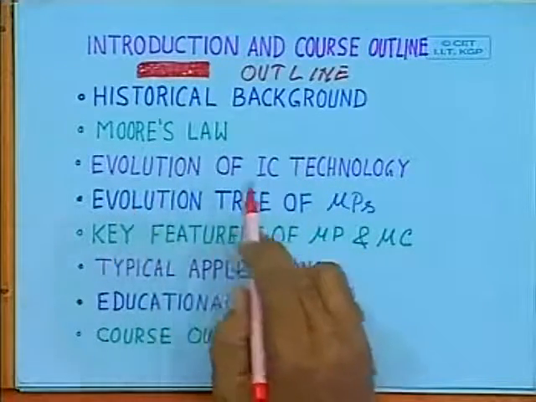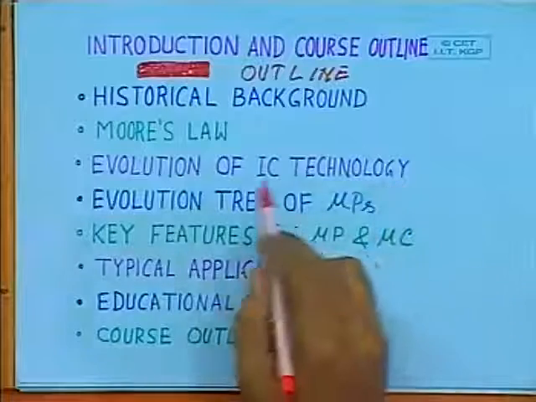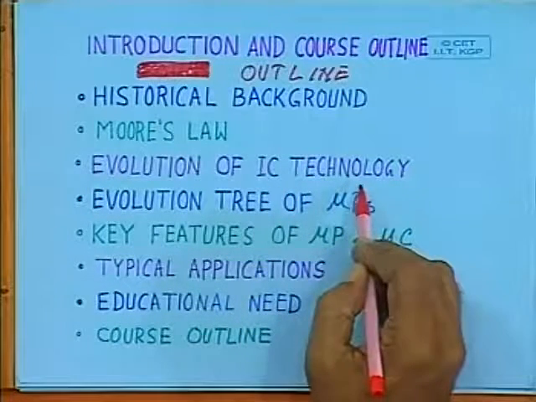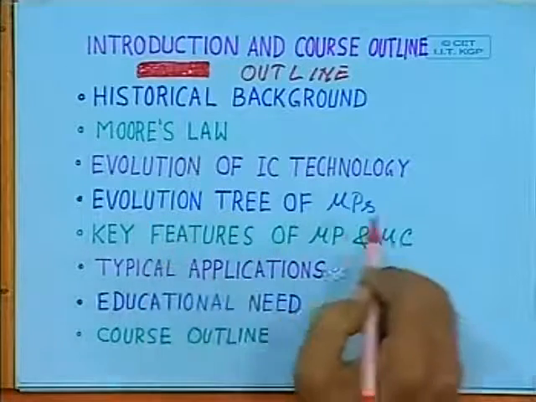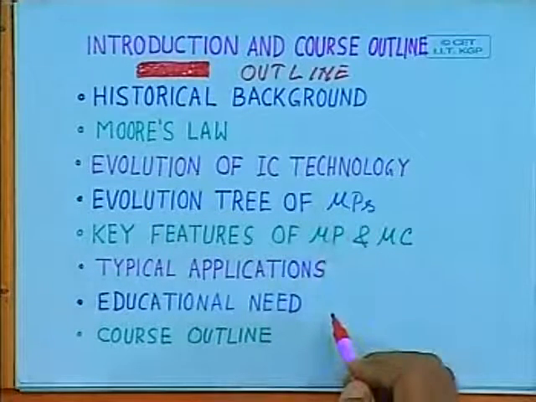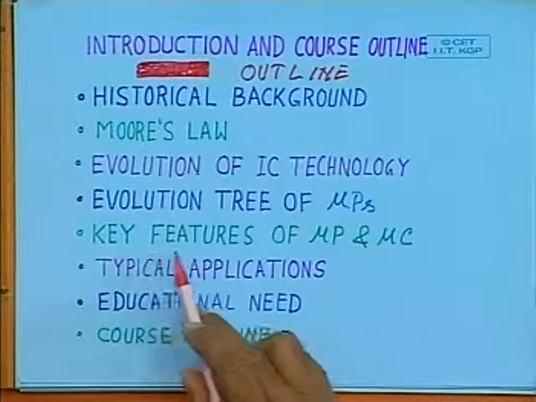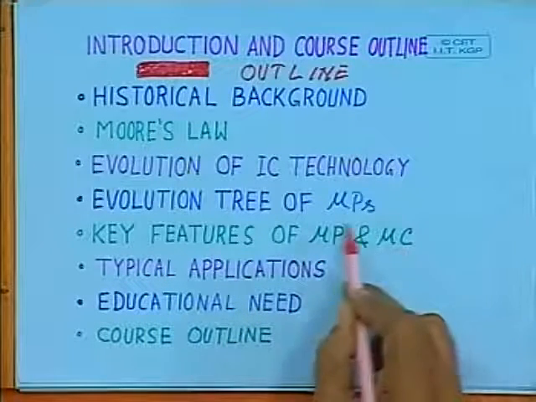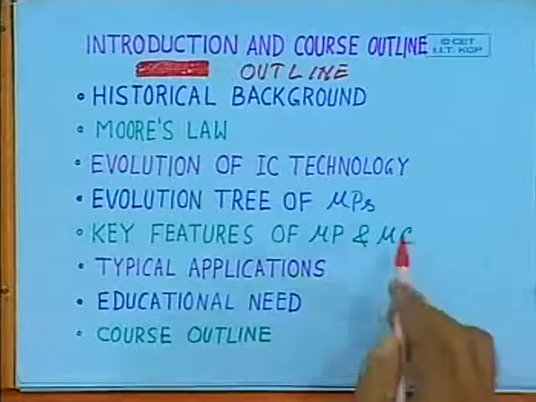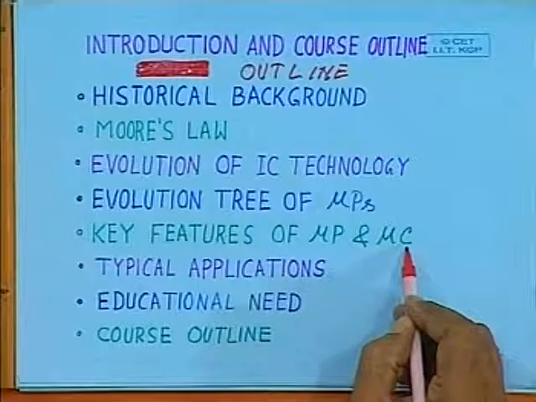Then evolution of IC technology, how the integrated circuit technology has evolved over the years. Then evolution tree of microprocessors, and I shall discuss key features of microprocessors and microcontrollers, which are responsible for widespread use of them.